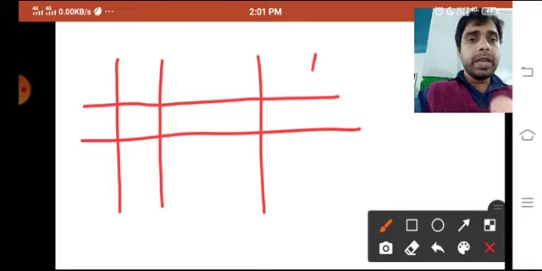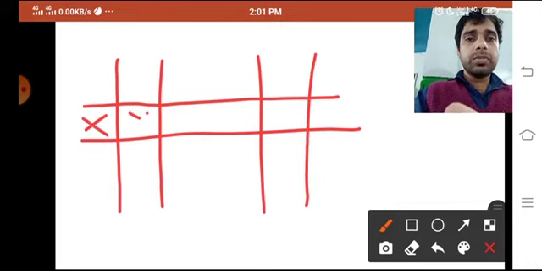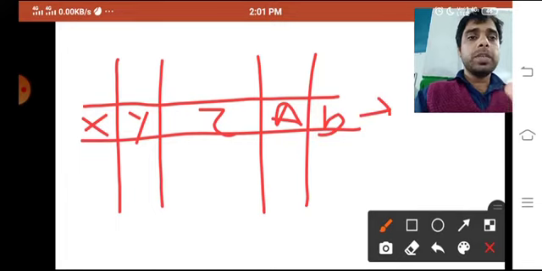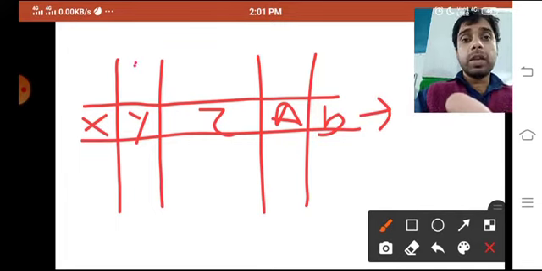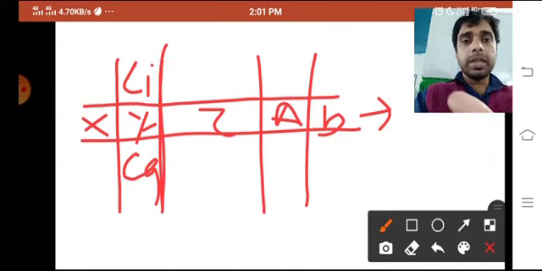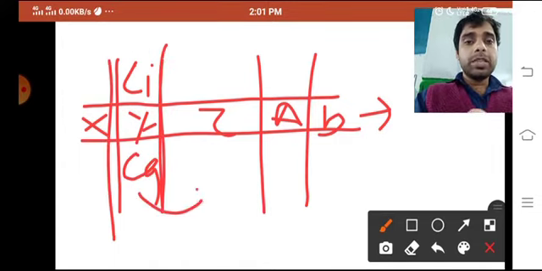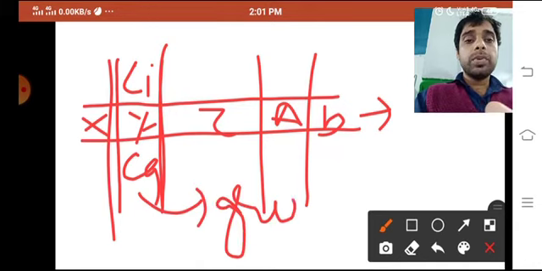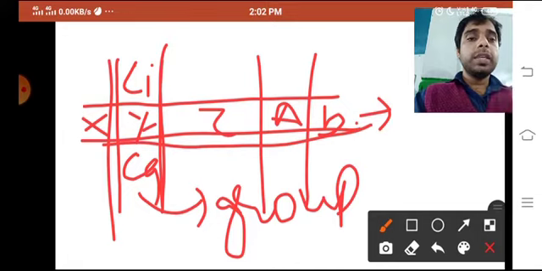If some of the elements are written here, x, y, z, a, b, this is the horizontal. If I write Li, and here calcium, that means vertically, he called it a group, and horizontally he called it a period.